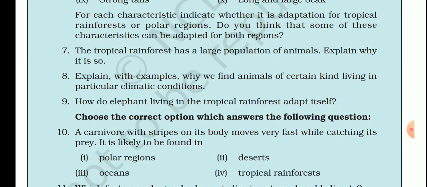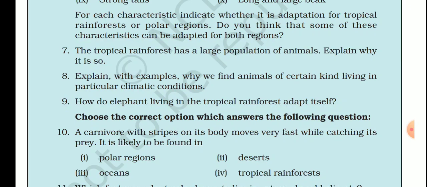Large ears of elephants help them to hear very soft sounds, and also keep them cool during the hot and humid conditions of the tropical region.